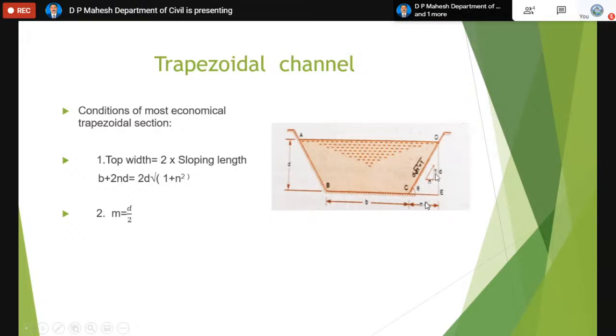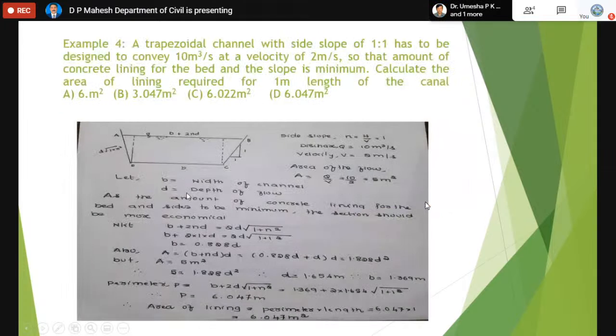If the slope is 1:1, both vertical and horizontal are 1, so no confusion, n equals 1. Sometimes it is 2 horizontal to 1 vertical. So when they give such numbers, please write those numbers in place of vertical and horizontal. This is called slope. You always keep the vertical as one, and that horizontal one will be called n. So that is called the horizontal component of the slope.